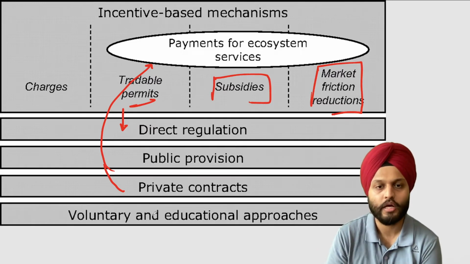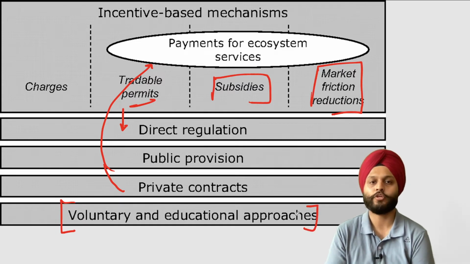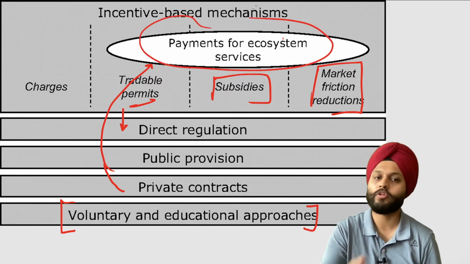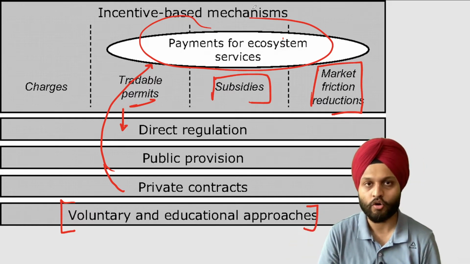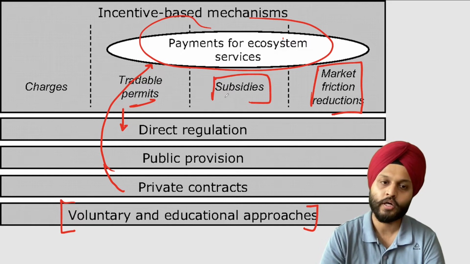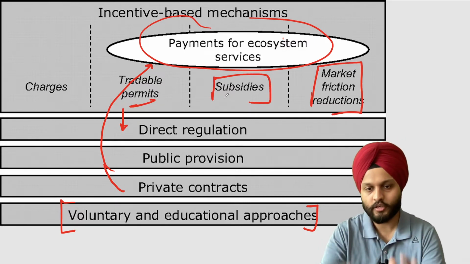So private contracts. And we can also have vocational and educational approaches, where people at the local level in the ecosystem are educated and made aware of the importance of the ecosystem, and they voluntarily reform their approach. So these are certain things over here.